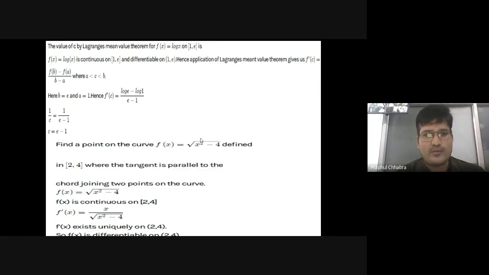So the first condition, that the function is continuous throughout the interval, is satisfied, and the second condition, that the function is differentiable throughout this interval, is satisfied. Now find f'(x), the differentiation of this function. f'(x) is equal to x upon under root x square minus 4.